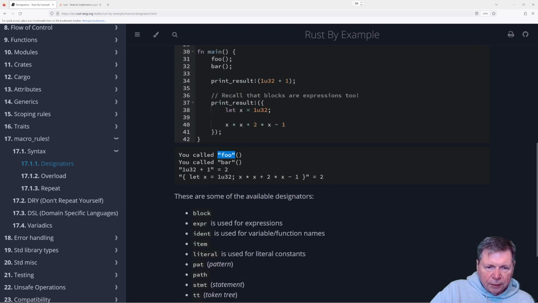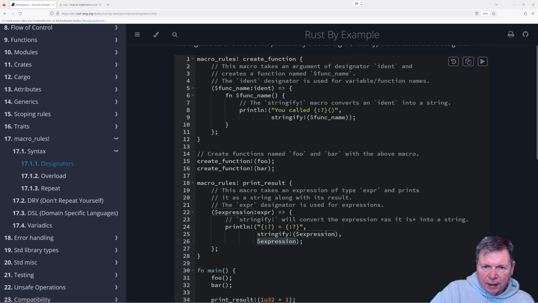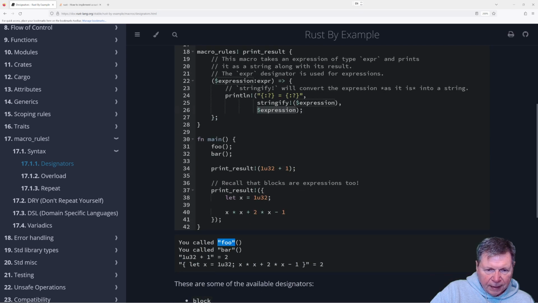You called bar, whatever. And then we're passing in this expression, and it's going to stringify it, which means it's going to take the expression and, yeah, it did. This executed the expression. 1 plus 1 equals 2.